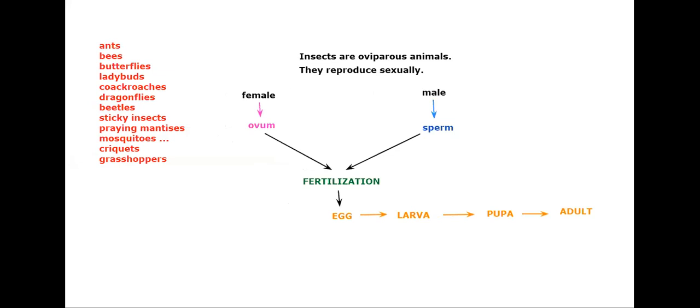Yalla ya Mariam, are you listening to me? What are the 4 stages of life of an insect? Egg, larva, pupa, adult. Excellent, Mariam. Yalla ya Fuani, good morning. What are the 4 stages of life of an insect?